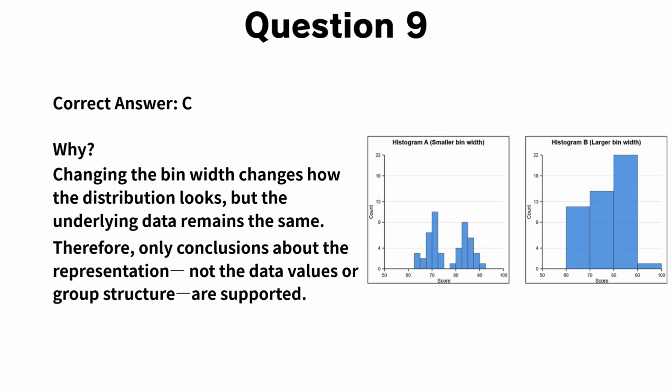However, this change in appearance does not mean that the underlying data has changed. This is why conclusions such as, the data forms two groups, cannot be supported based on bin width alone. The key idea is that the choice of bin width affects how data is displayed, not the data itself. Key takeaway: when interpreting histograms, be cautious about conclusions that depend solely on visual appearance.